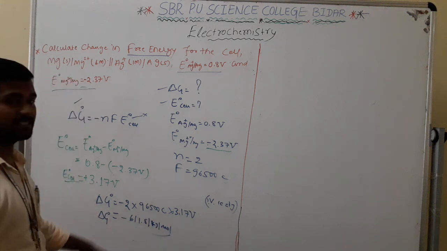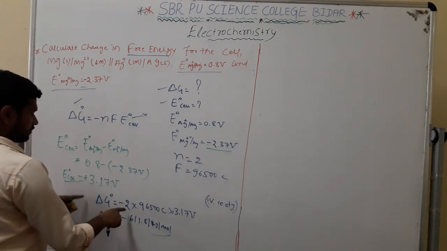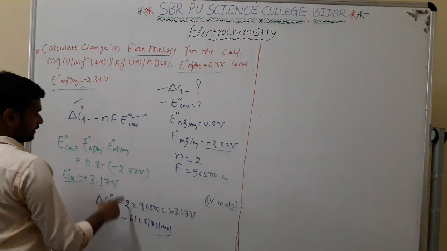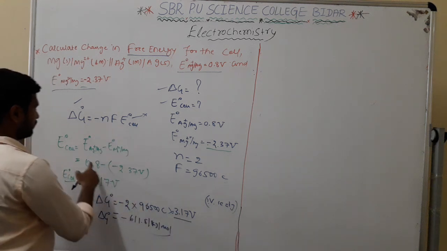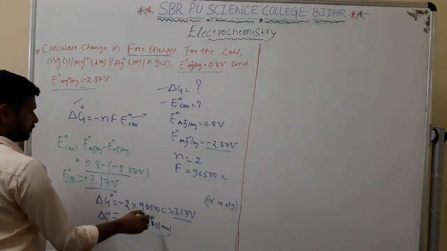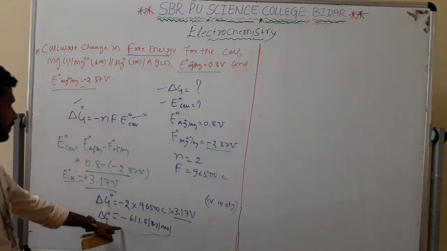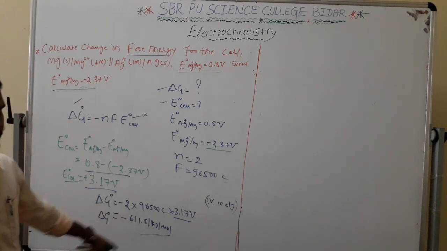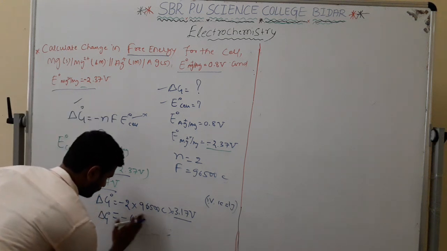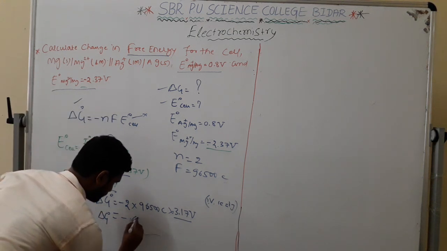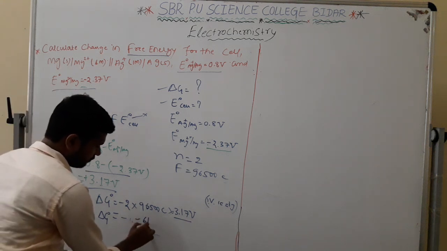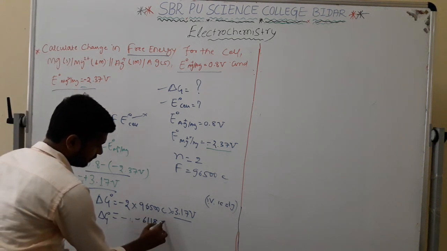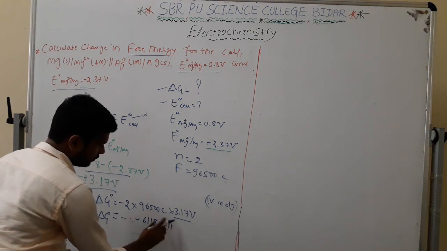Calculate, and you will get the same value: just substitute n as 2, F is 96,500, and E naught, which is not given but we calculated it, is 3.17. If I do this we get 611,810, minus 611,810 joule per mole. When I convert this to kilo, I get minus 611.81 kilojoule per mole.